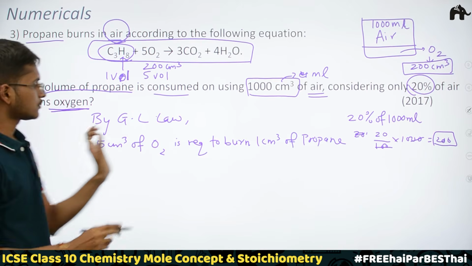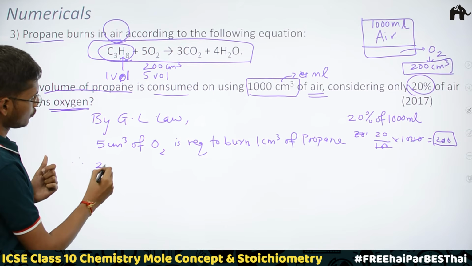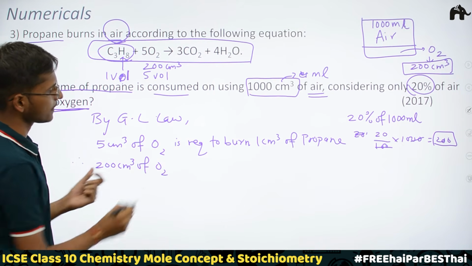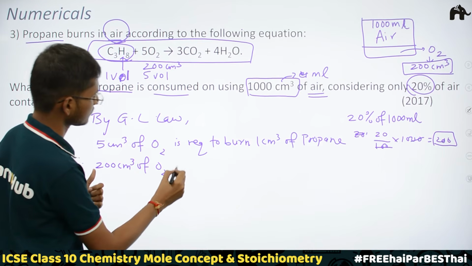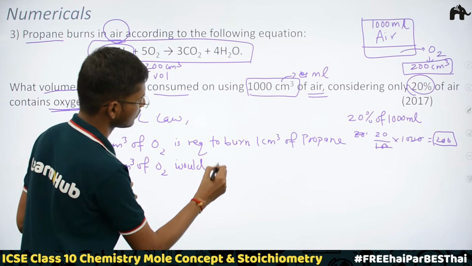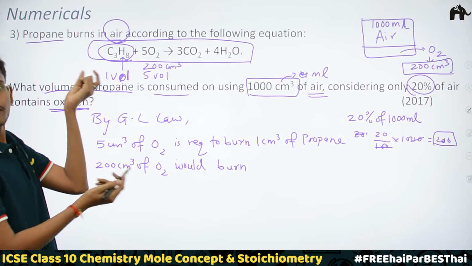Therefore 200 cm cube of oxygen would burn x cm cube of propane, right?